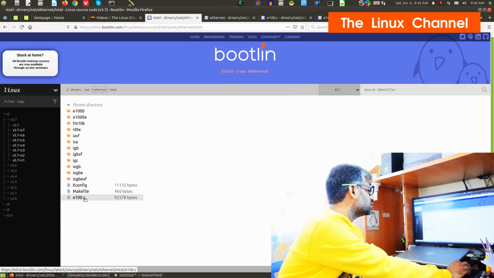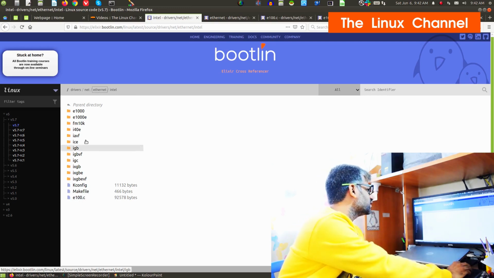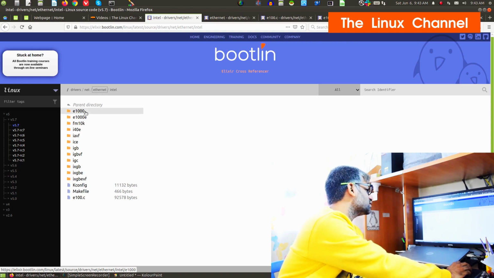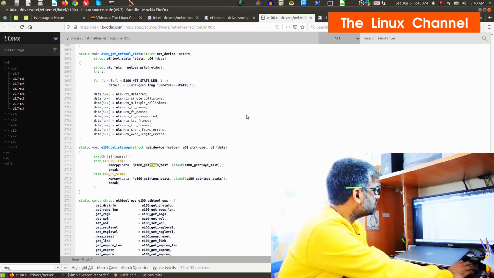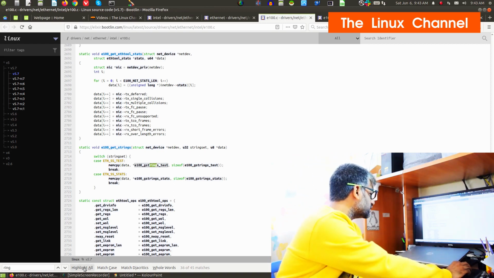You have this Ethernet 100. This is the old NIC card of Intel, a 100 Mbps NIC card. Then you have this 1 Gbps NIC card, which is a PCI Express NIC card, versus this, which is an old PCI 1 Gbps NIC card. So you can open any of these drivers. If you search for ring, you should find various instances and surrounding data structures.